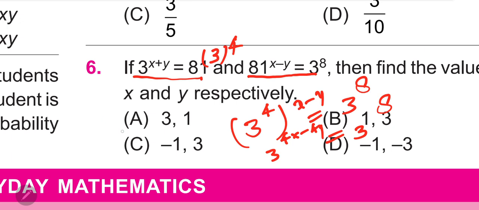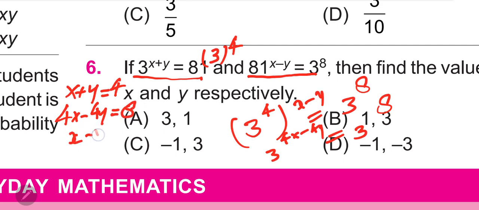The first equation is x plus y is equal to 4, and the second is 4x minus 4y is equal to 8. When you divide this by 4, you get x minus y is equal to 2. I divide the entire equation by 4.